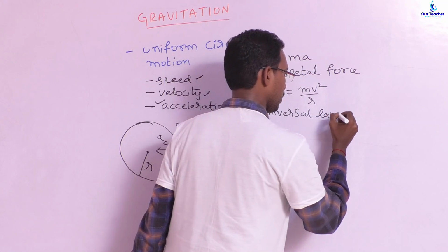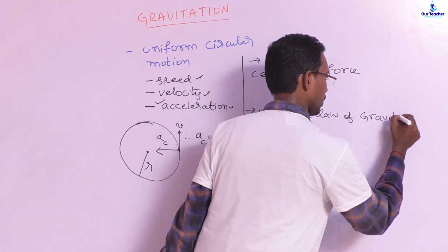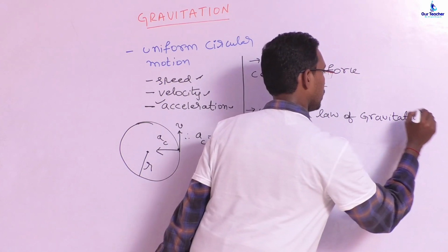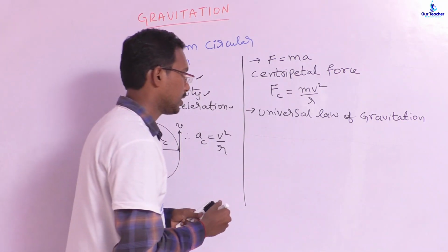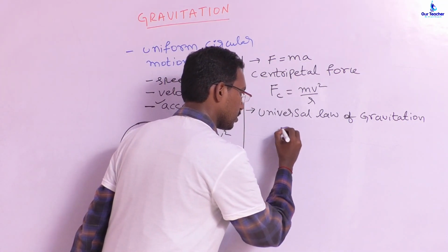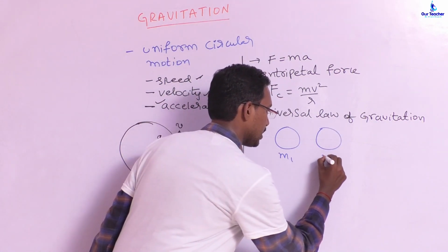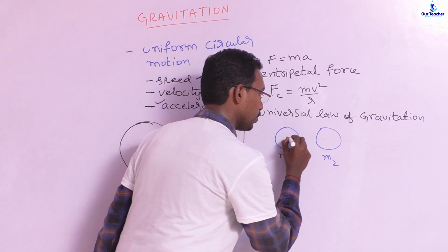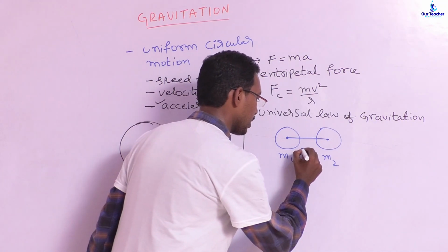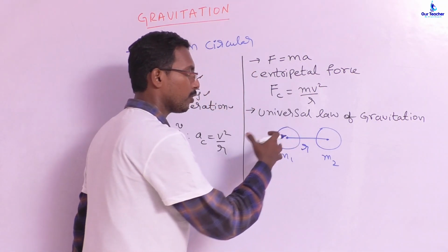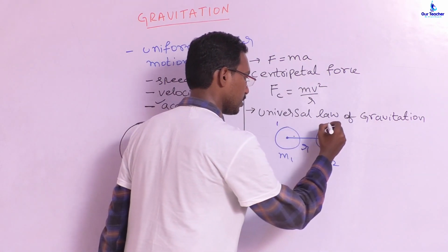Universal law of gravitation. This is an important topic. In this topic we will derive the condition: if two massive bodies, the first one having mass m1 and the second one having mass m2, are separated by a certain distance r between their centers, then the two bodies will keep on attracting each other. That means this is the first body, this is the second body.